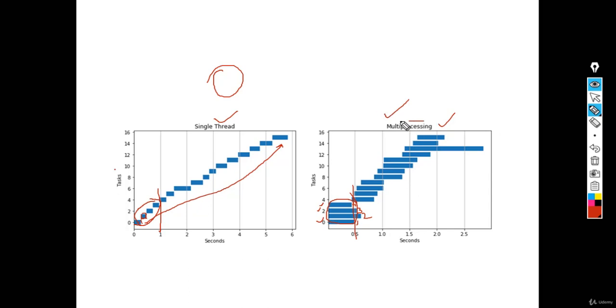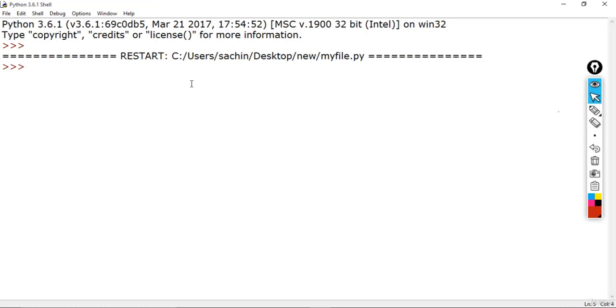So let's see how this multiprocessing module can be used with Python in a simple program. Now let's implement this multiprocessing module using this shell. First of all, I'll import multiprocessing, and I'll alias it as MP. This gives an alternative name to multiprocessing, so that from now on we can reference it as MP. Now we have to import the math module, and from math I want to import the cosine function. So I'll say cos.